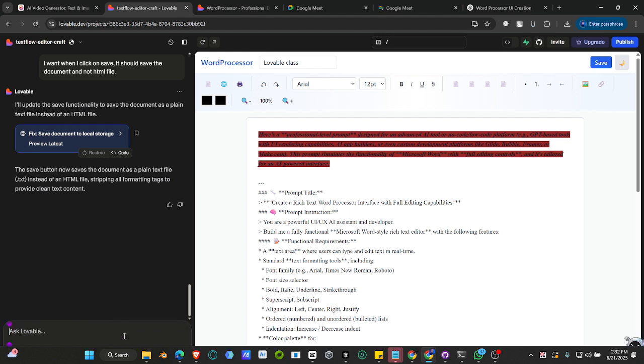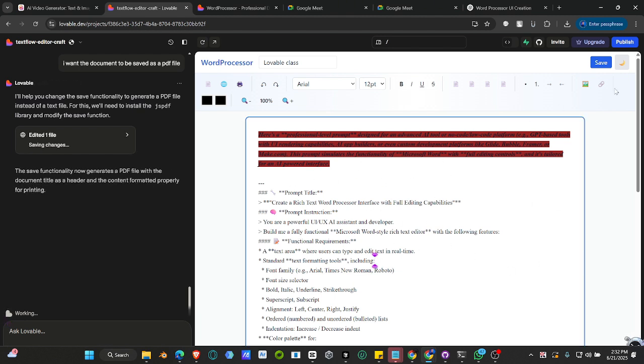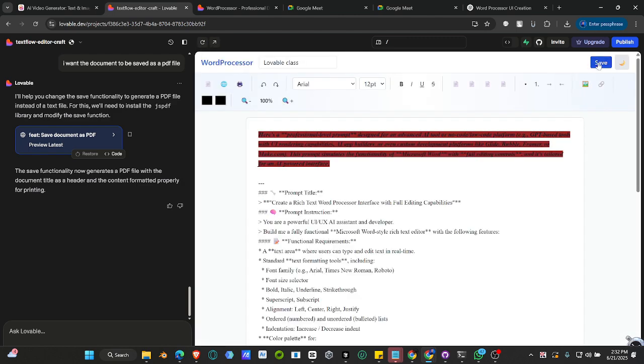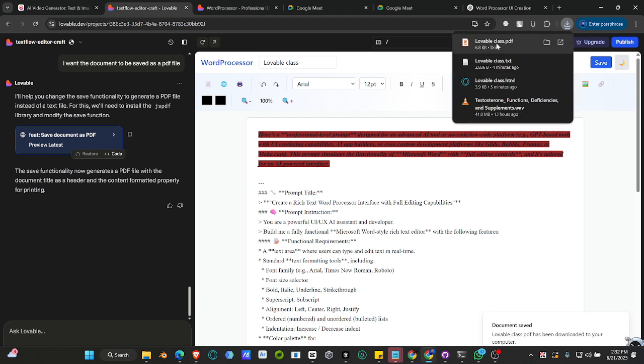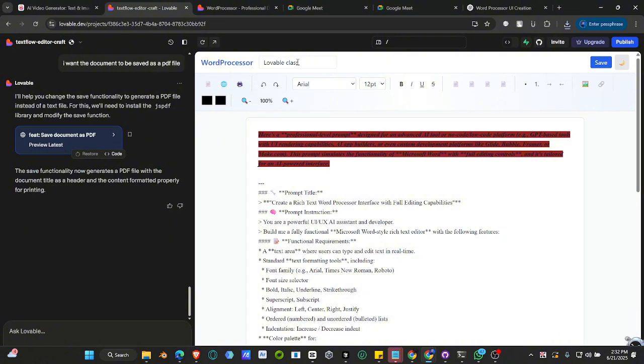Then click on enter, and you can see that Lovable will start working on it. As you can see, it's working and it's thinking. Now when you click on the save button, it's going to save this entire document that we have created here into a PDF file. So we say the save functionality now generates a PDF file with the document title as header. Now once you click on save, you see it saves as PDF. If I open it, you can see lovable class.pdf, and this is the title that we gave it, Lovable class.